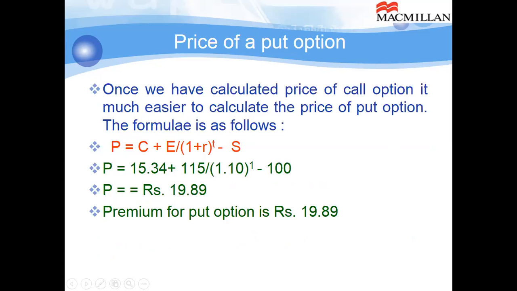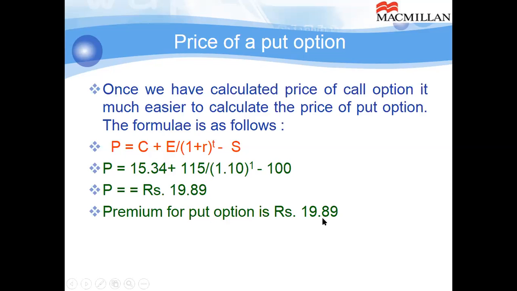Then using the put call parity fundamental as explained earlier, we can calculate premium of put option. C we have calculated, E we know, S is known to us, so premium of put option will be 19.89. So if spot price is 100, exercise price of the option is 115, given a call option premium is 15.34, for 1 year duration and rate of interest 10%, with the same parameters, if it is a put option, premium is 19.8.